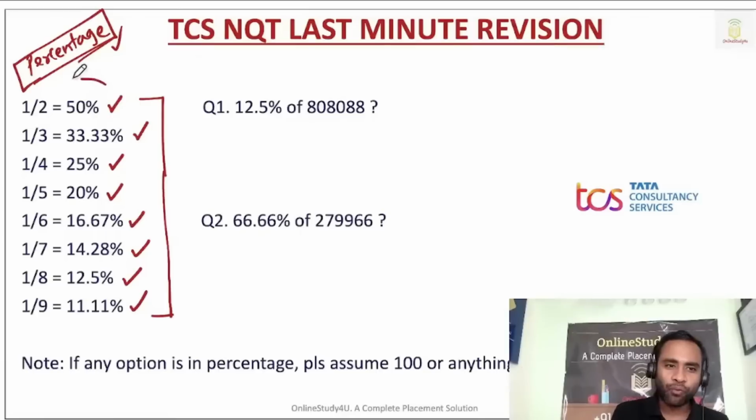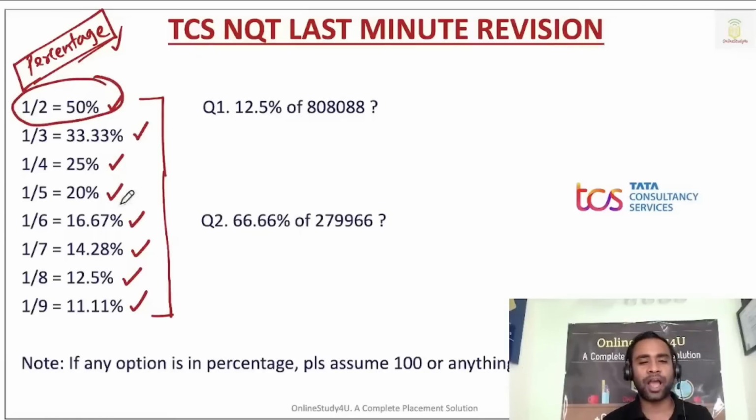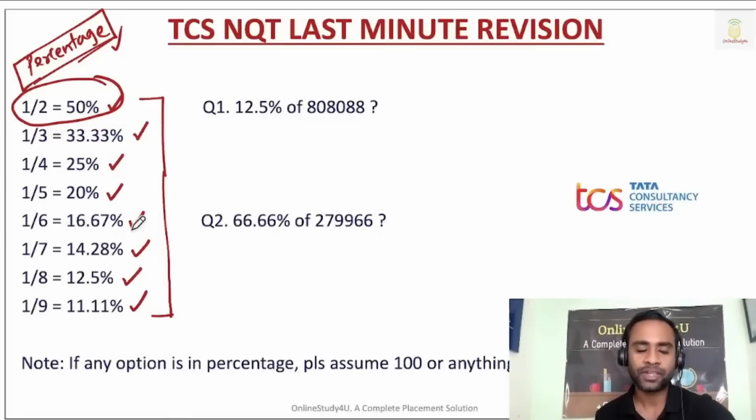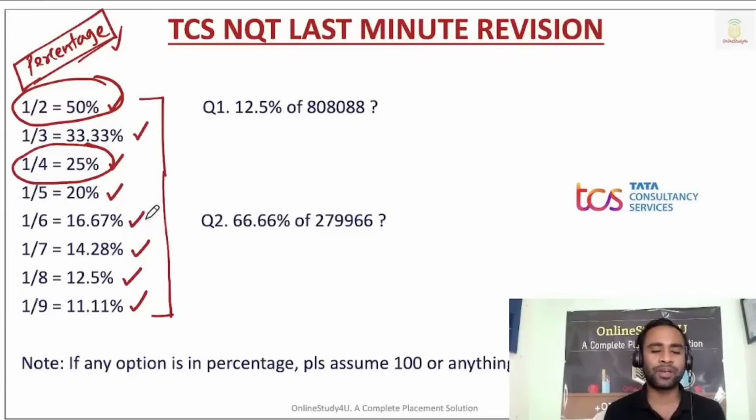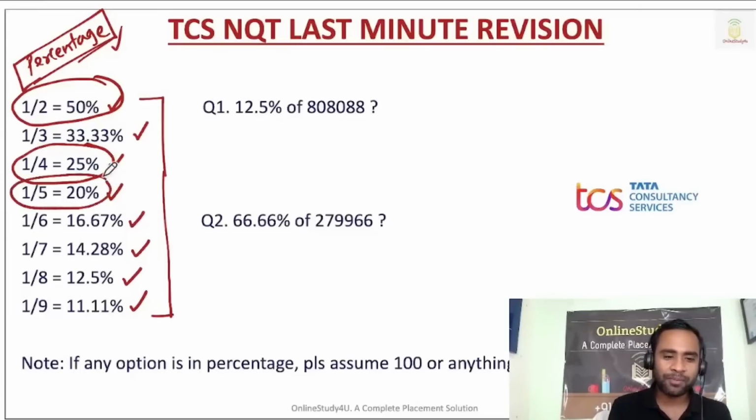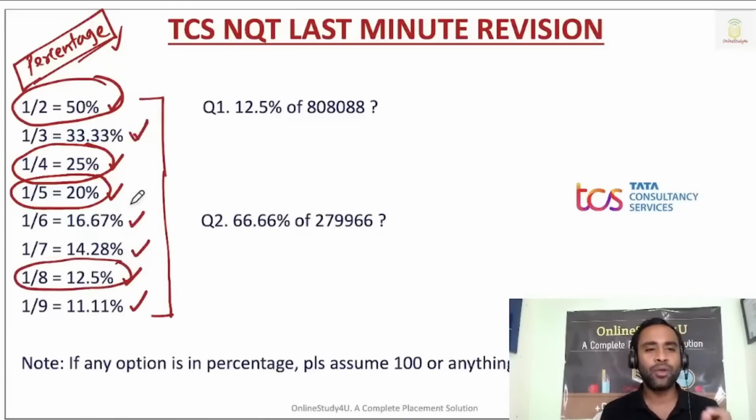See, anyway, 1 by 2 everyone knows is half, so it is 50%. Then 1 by 4 is nothing but 25%. 1 by 5 is 20%. So this we already know. 1 by 8 is 12.5%. The only things you have to keep in mind are: 1 by 3 is 33.33%, 1 by 6 is 16.67%, 1 by 7 is 14.28%, and 1 by 9 is 11.11%.